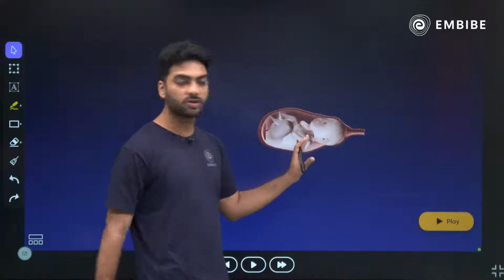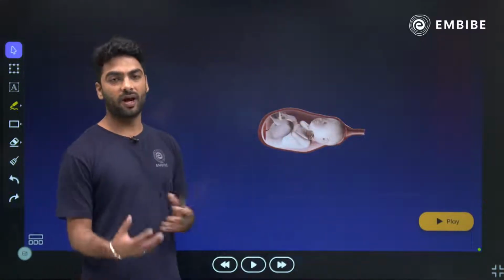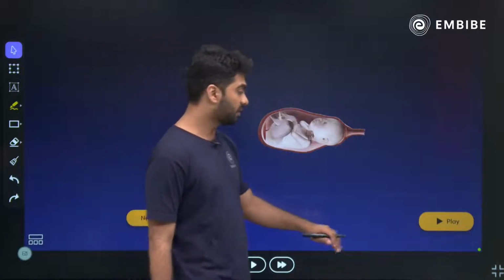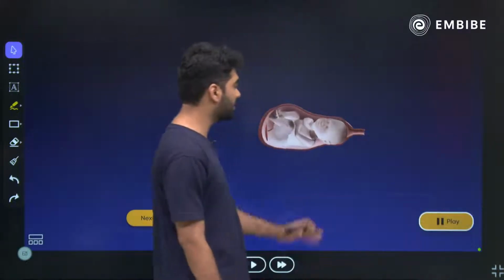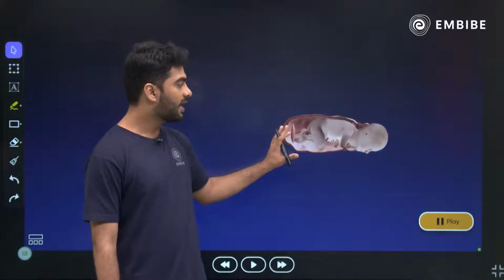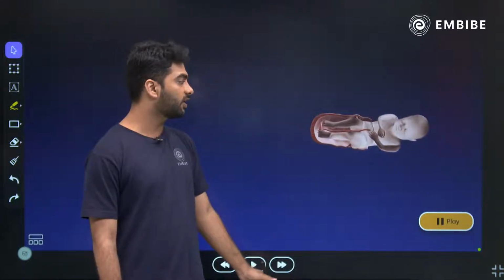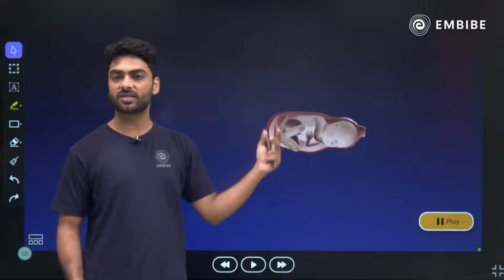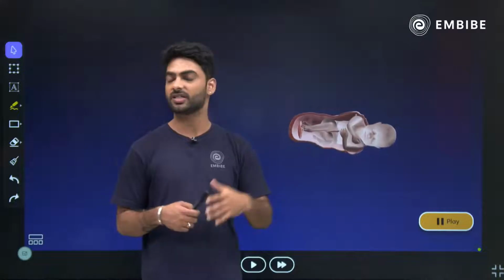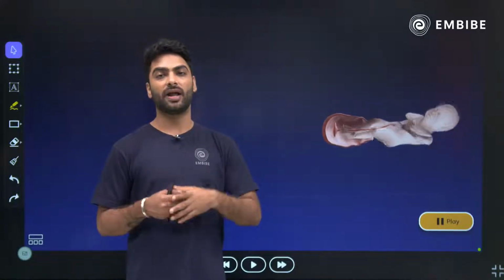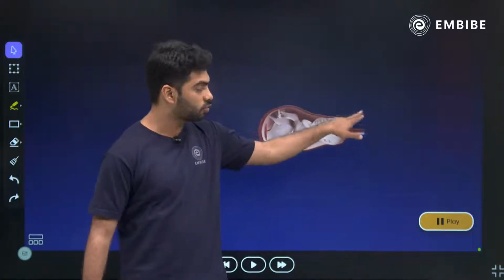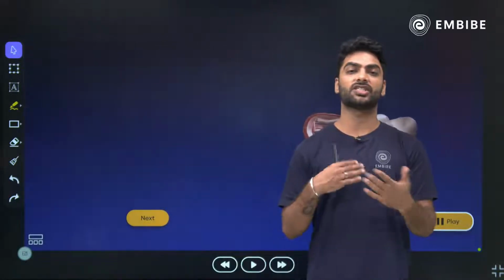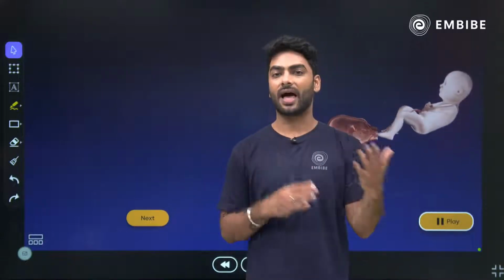Then we move on, and what do we have over here? This is a very cute, fully grown baby whom we call a fetus in the medical language, and it is ready to come out of the mother. You can see that the fetus has grown fully in the uterus, and now it is coming out of the vagina or the birth canal. The cord that you can see, which is connected to the mother and the baby, is called the umbilical cord. And this disc-like tissue is the placenta, which is important for exchange of nutrients between the mother and the fetus.